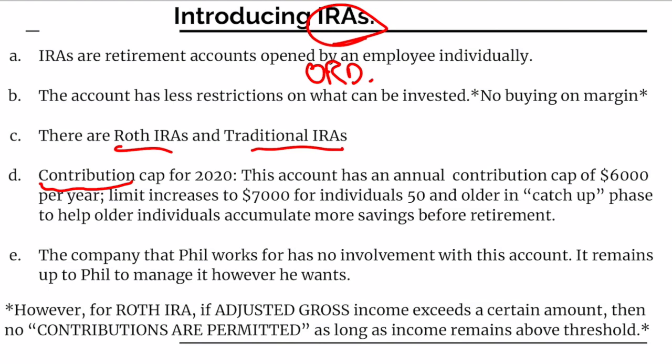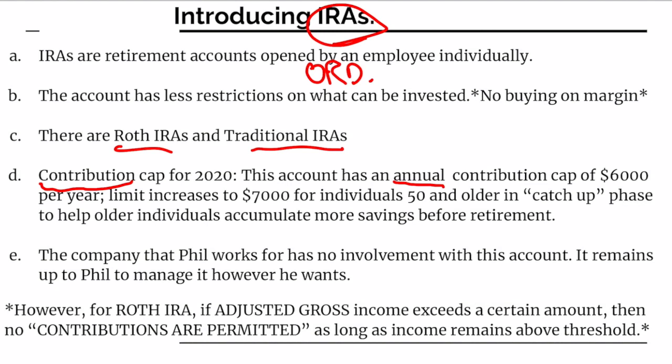This account has an annual contribution cap of $6,000 per year. And this limit will jump up to $7,000 for individuals who are 50 years old or older through the catch-up phase. The catch-up phase basically just helps older individuals accumulate more savings before retirement.